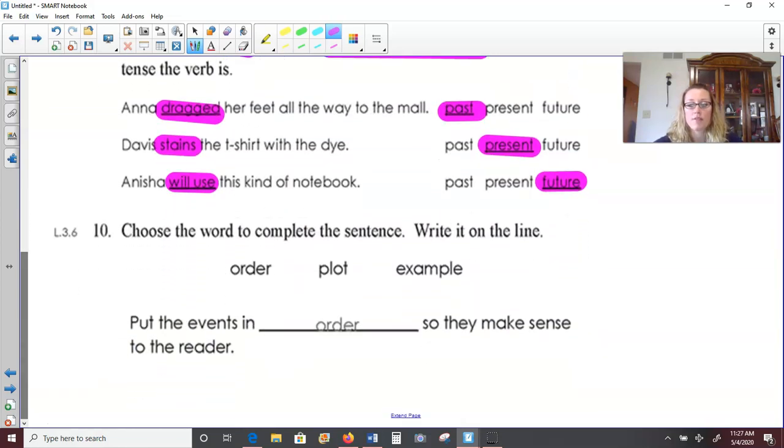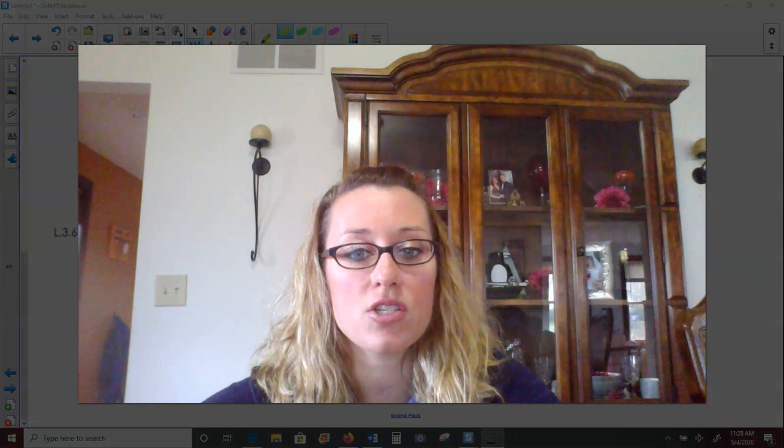All right, and now for number 10, choose the word to complete the sentence, write it on the line. Order, plot, or example. Put the events in blank so they make sense to the reader. Put them in order.